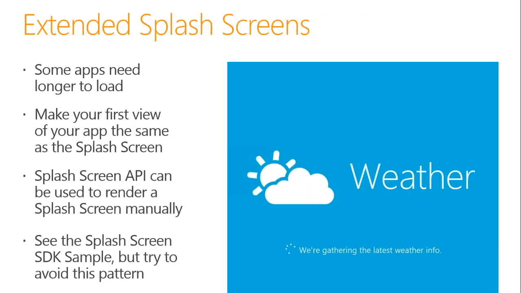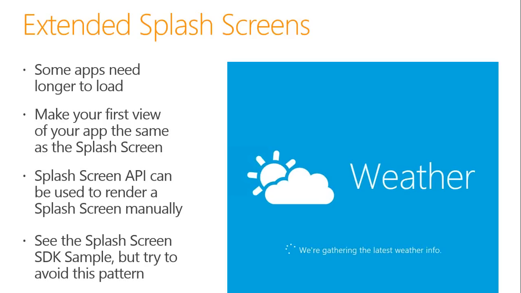There's another concept called the extended splash screen. There are some applications, let's say bulky enterprise applications or something like that, which need a longer time to load. So what do you do? You make the first view of your application the same as the splash screen. So what happens is the splash screen is there, and when the splash screen is gone, the first view of your application is there, and if they both look similar, the user will not feel that it is still loading. He will feel a proper fluid transition from the splash screen to the main screen.